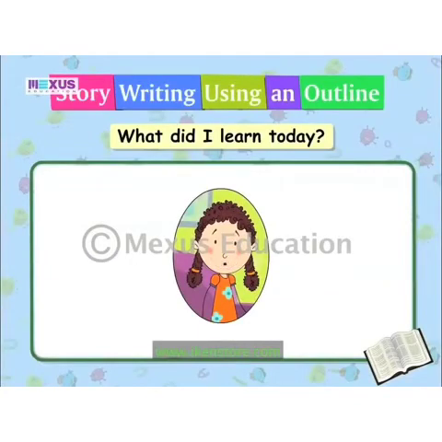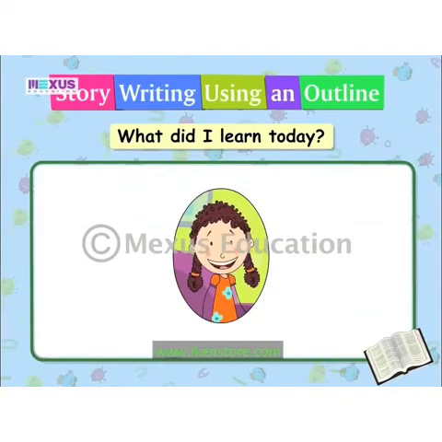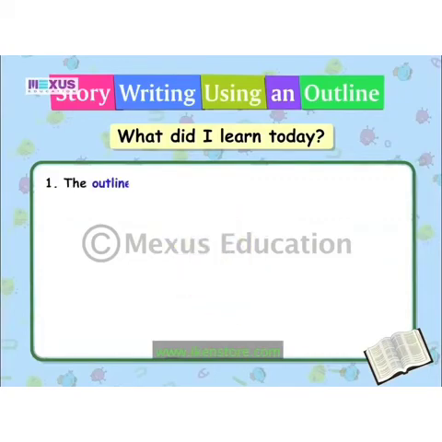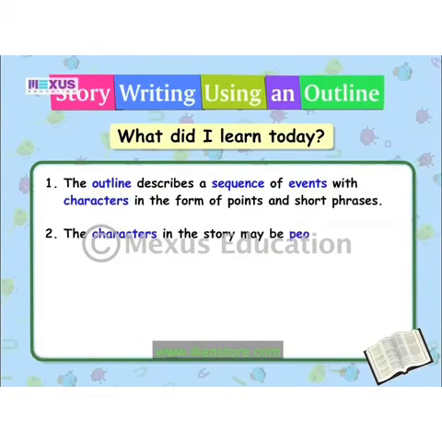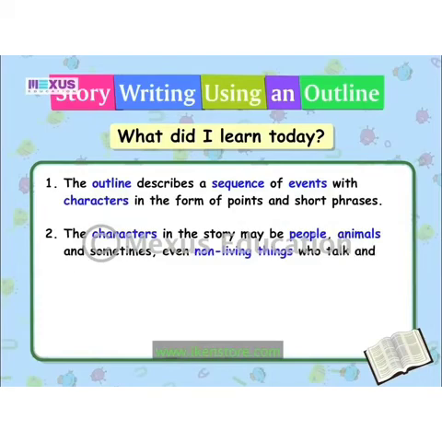Learning to write a story with Grandma. Let us quickly go through the points we need to remember while writing a story using an outline. The outline describes a sequence of events with characters in the form of points and short phrases. The characters in the story may be people, animals, and sometimes even non-living things who talk and behave like human beings.